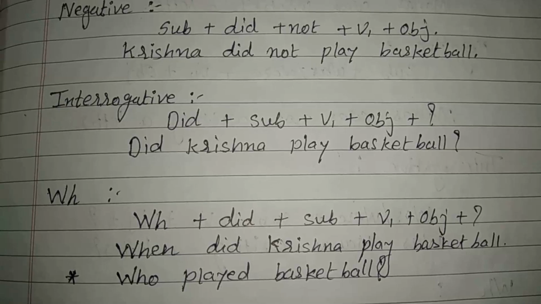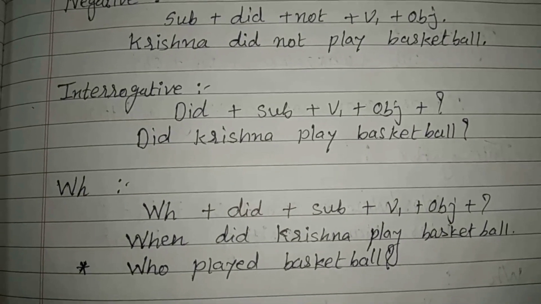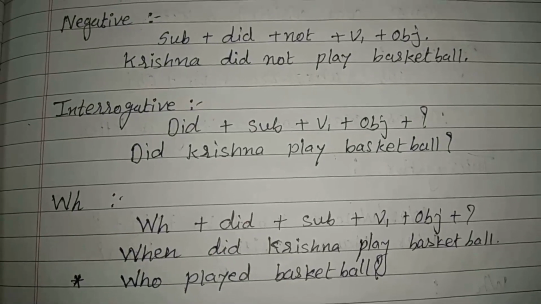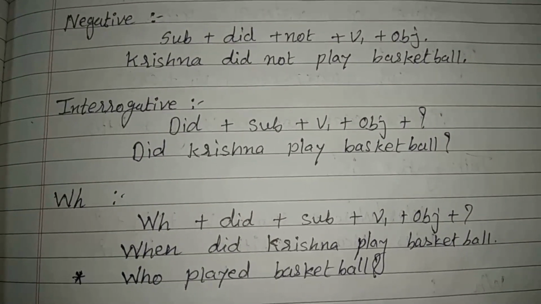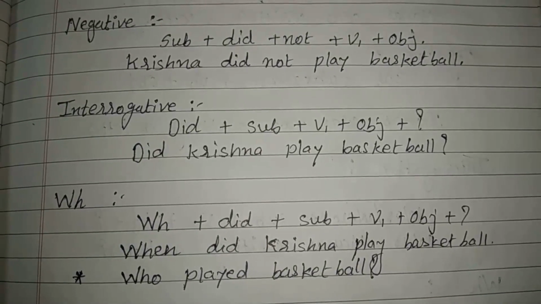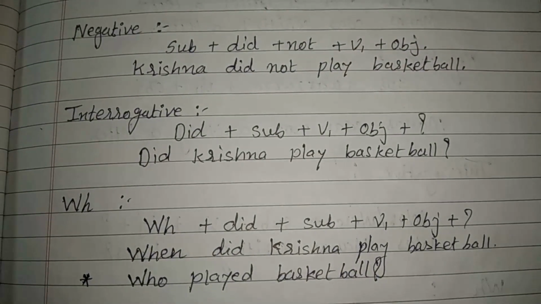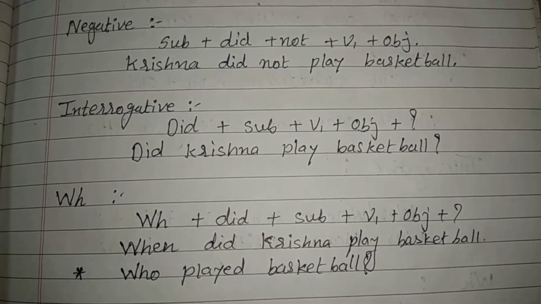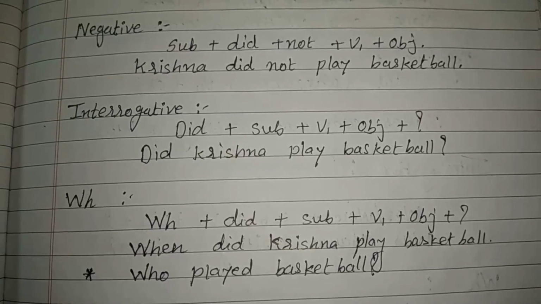Then WH question, the format is WH plus did plus subject plus verb 1 plus object plus question mark. The example is, when did Krishna play basketball? Here by mistake I have not put the question mark, but you don't forget to put it.